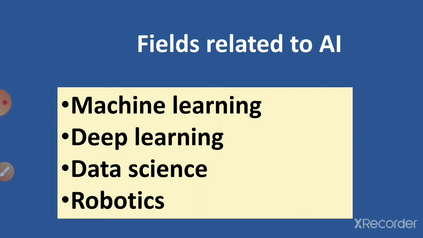Next, we talk about deep learning, or deep neural learning. Whatever you are going to learn in the ninth standard, there you will learn what neural networks or neural learning are, children, deeply. At that time you will understand what deep learning is. These are capable of learning from unstructured or unlabeled data.